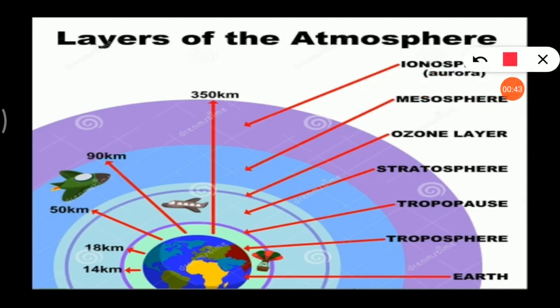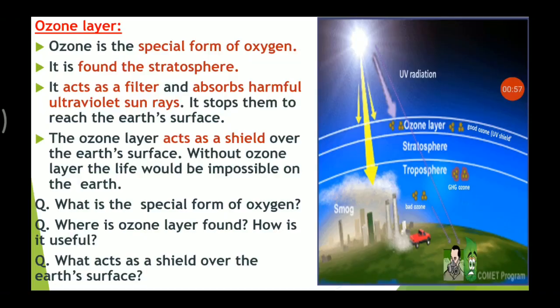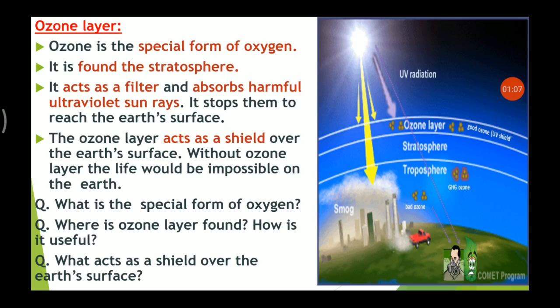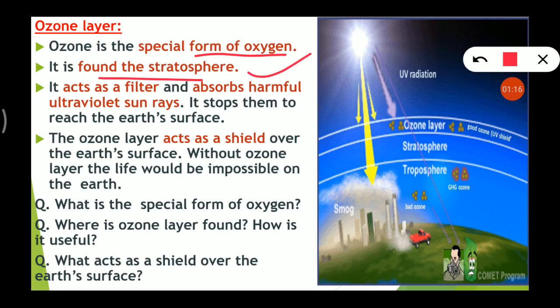The ozone layer is also here in brinjal color. This is the ozone layer, and it is in this layer in the stratosphere. It's a part of the stratosphere. Let's see, what is ozone first? Ozone is a special form of oxygen, and it is found in the stratosphere.